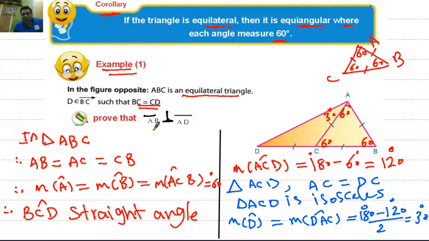The required is AB perpendicular to AD. Then AD is perpendicular to AB, or AB is perpendicular to AD.